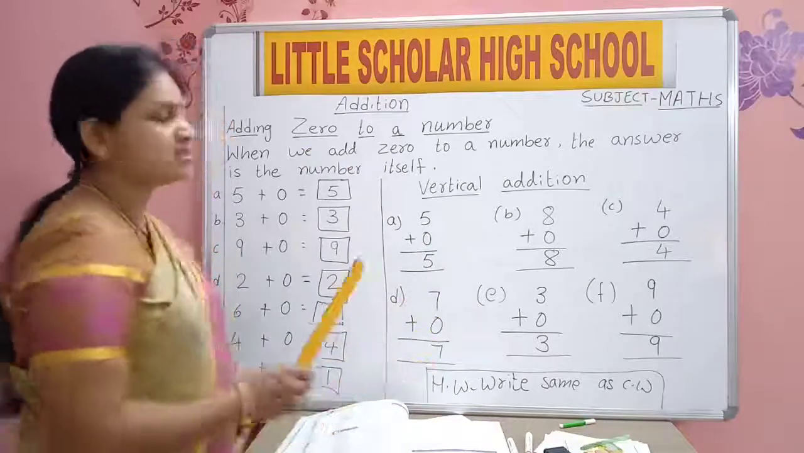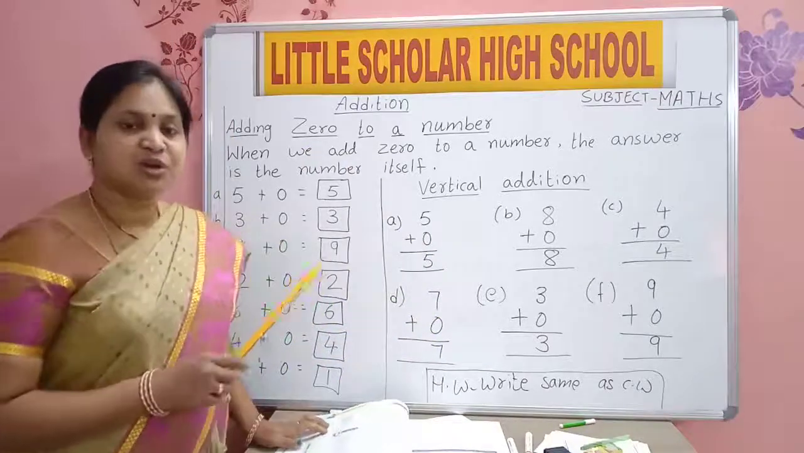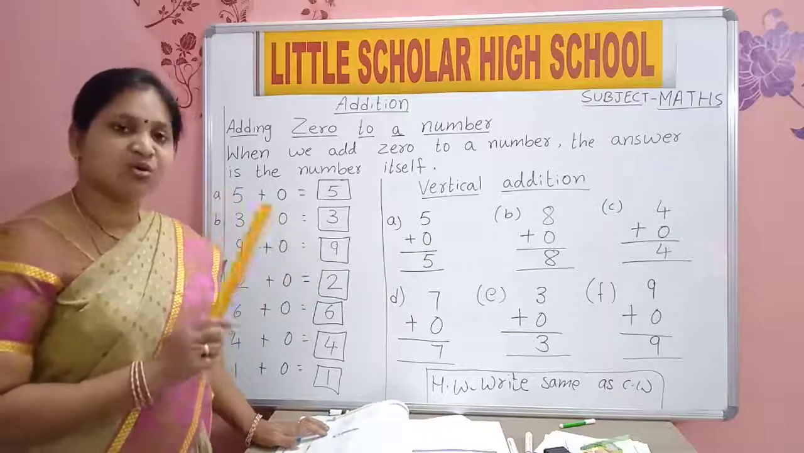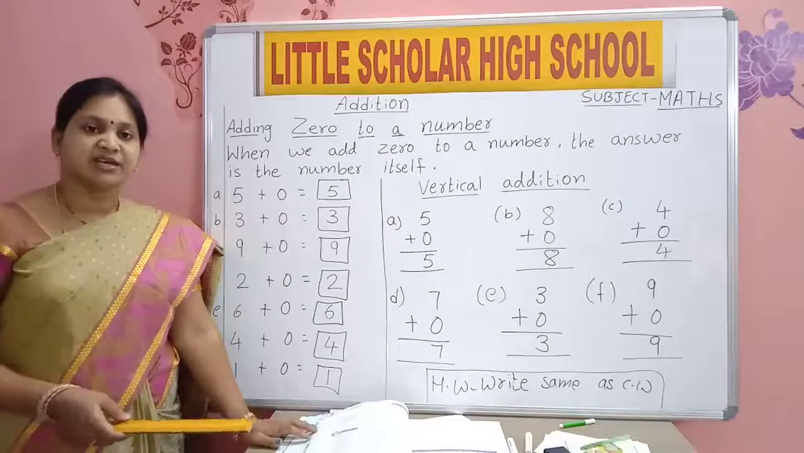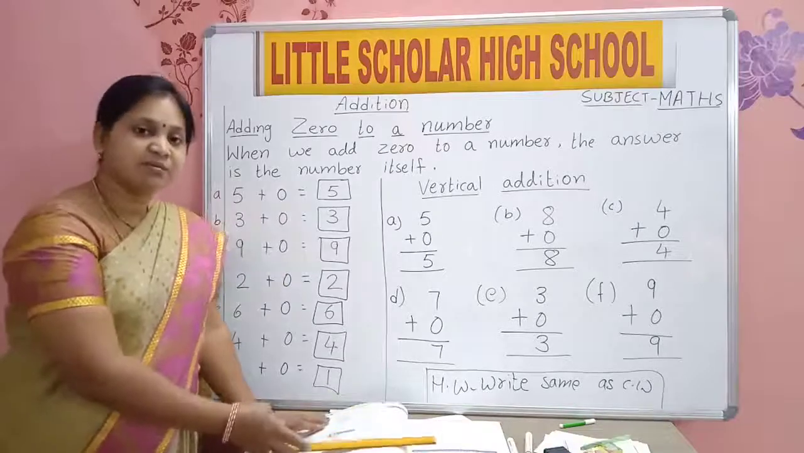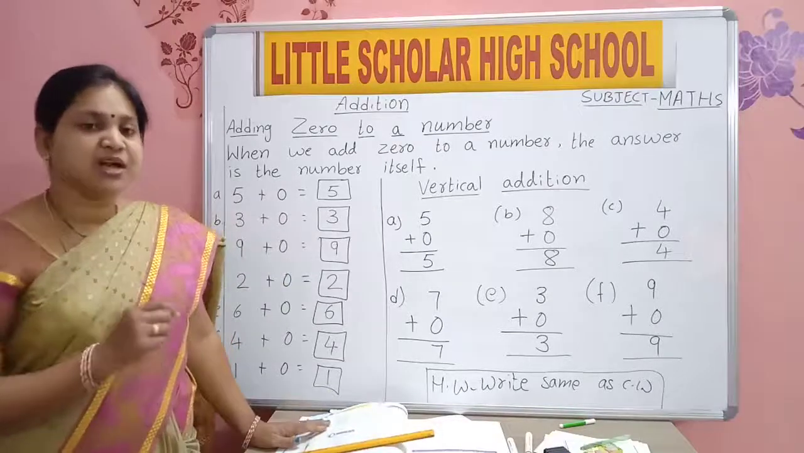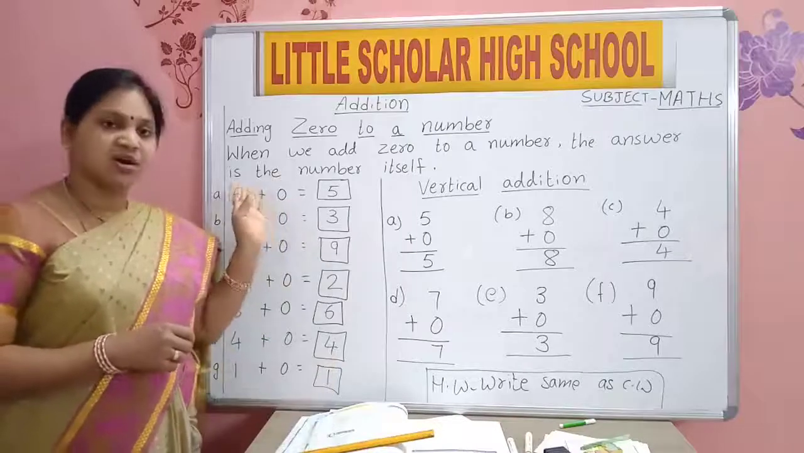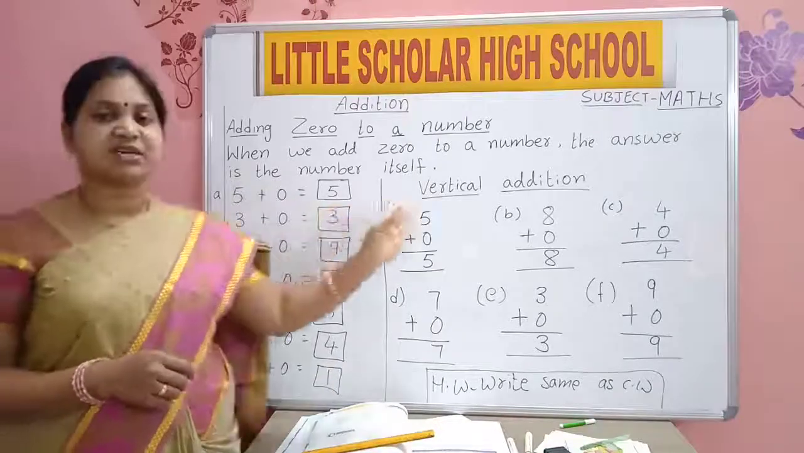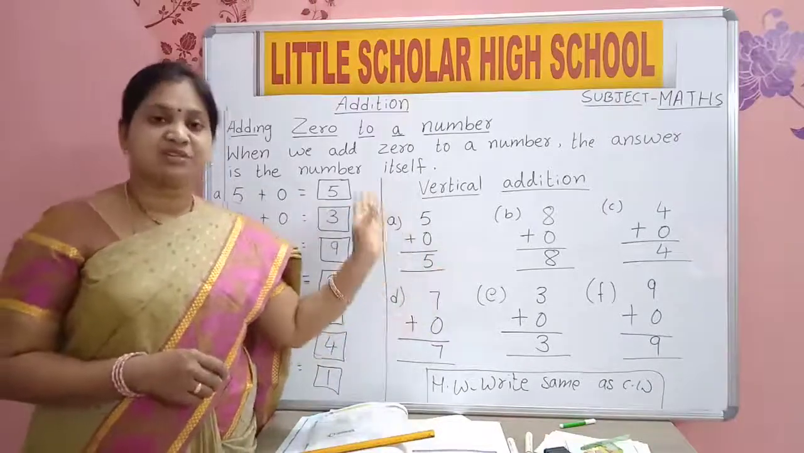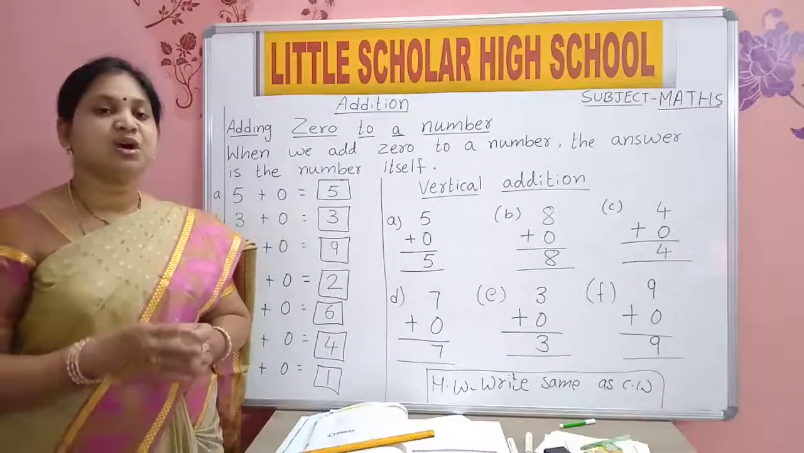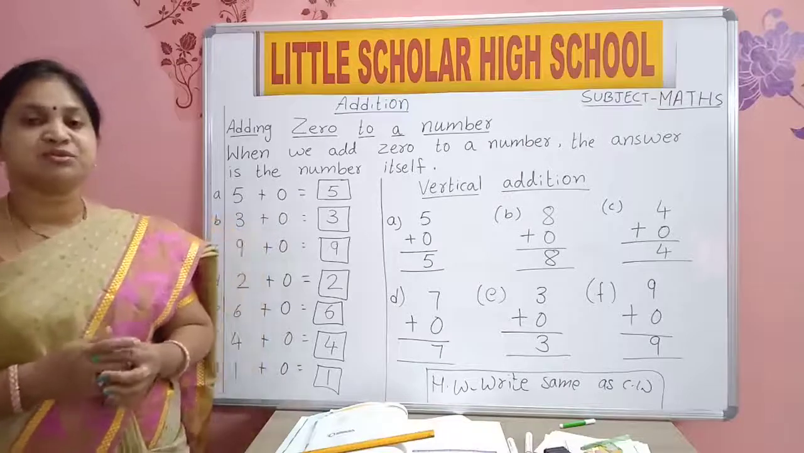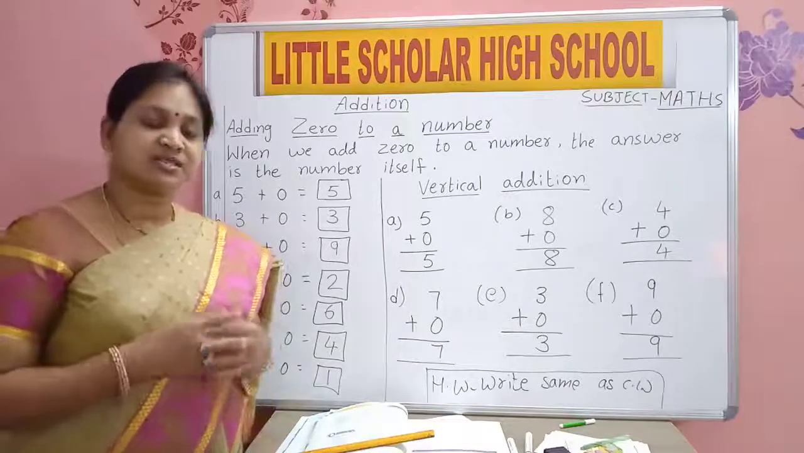So you will write these two papers. This topic you are going to write in two papers: one is your homework and one is your classwork. Complete your work with good and neat handwriting and learn some more sums. Ask your parents to write a few questions horizontally and a few vertically on addition of 0, and you try to do it on your own, so that you can test yourself.